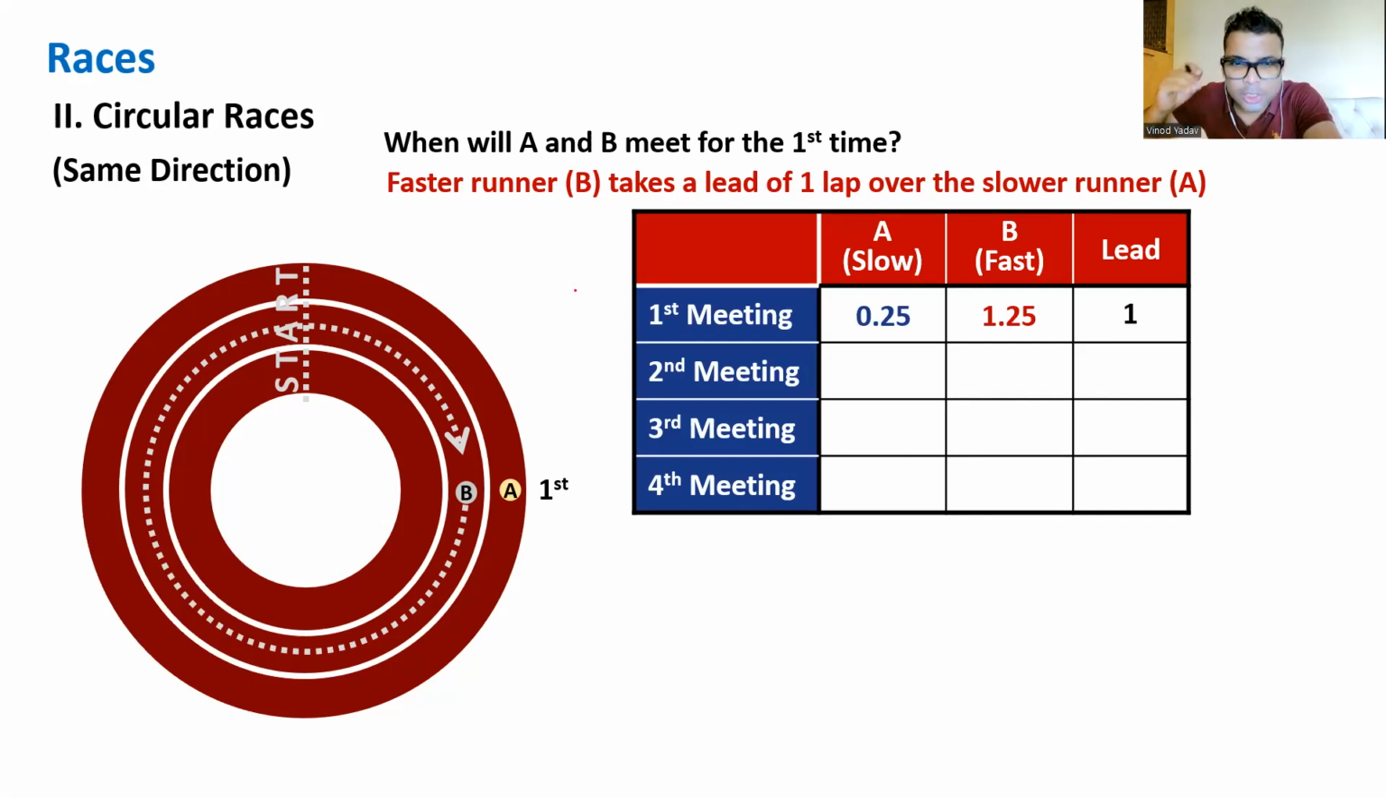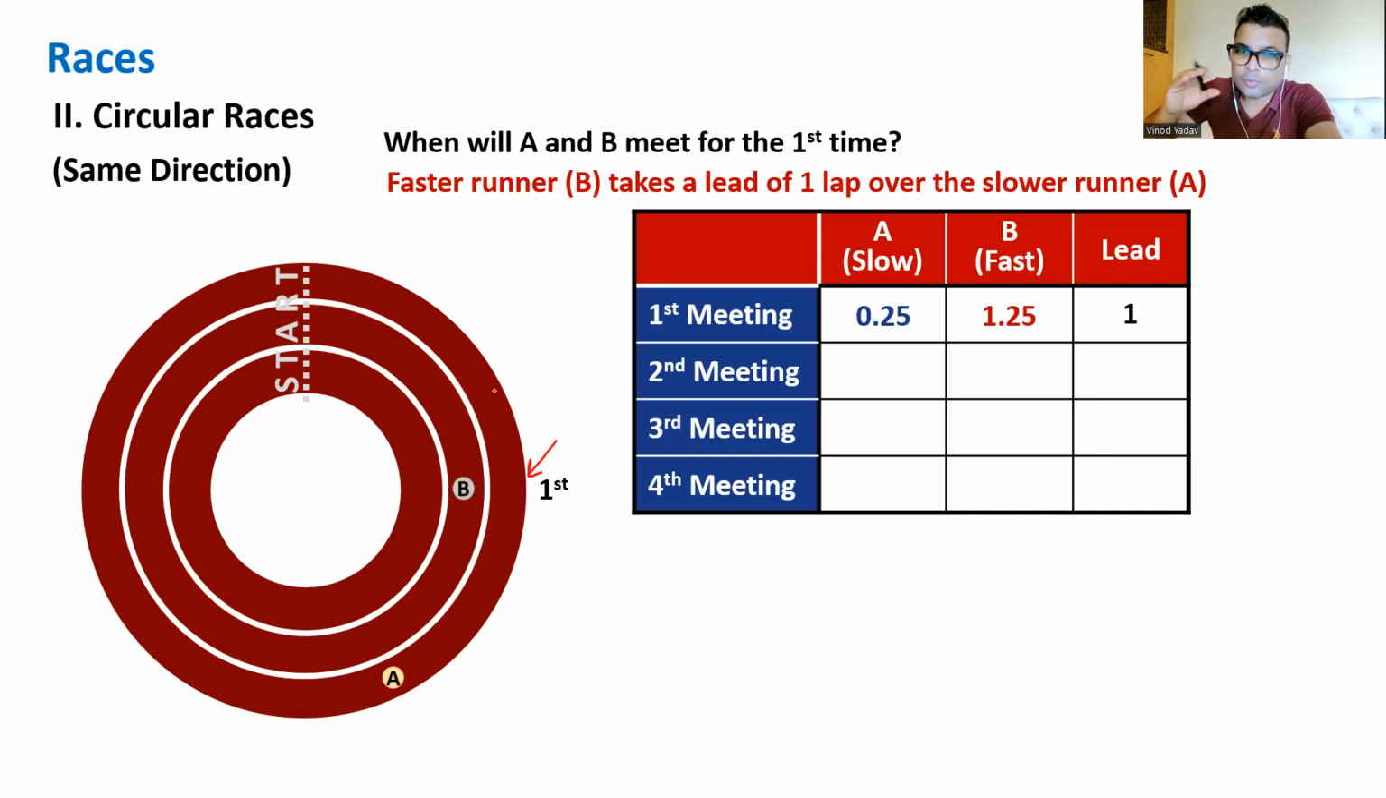Now suppose the race continues further. This is as good as new races starting from here. Their individual speeds are not changing, of course, that is a standard assumption. I'm sure you must have visualized where they will meet: 1/4 circle from that first point. So in the second meeting, the slower one covered 0.5 laps and the faster one covered 2.5 laps. So a lead of total 2 laps till the second meeting.